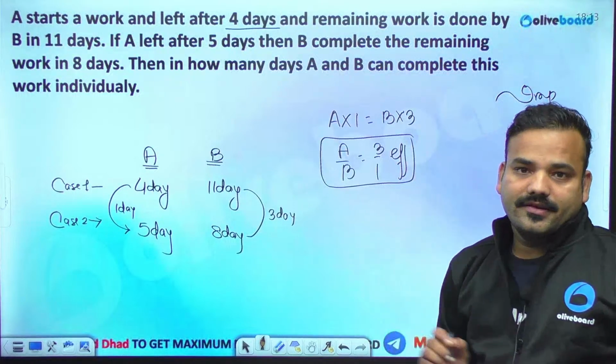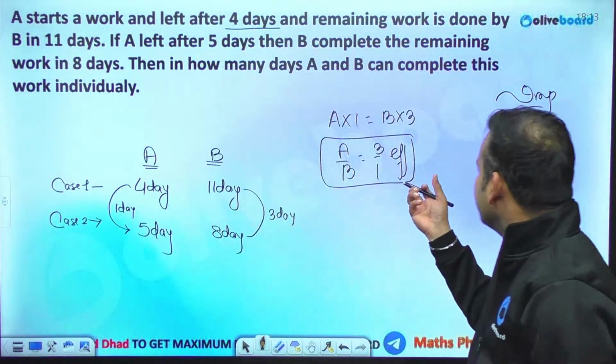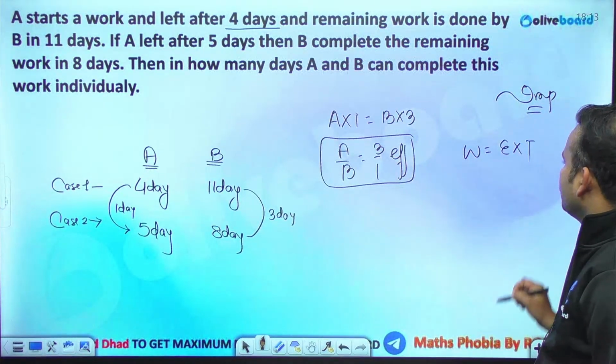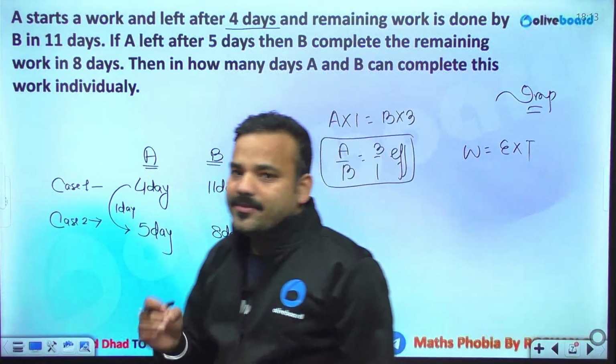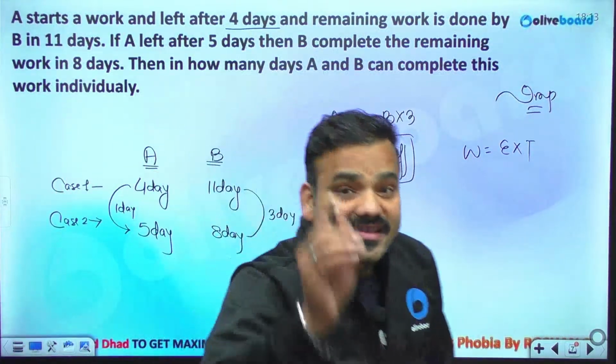Fine. So the efficiency was not known, and now we have the efficiency. And work is efficiency into time. Your efficiency is needed and your time is also needed: the person who is performing the work, his efficiency and his tenure.